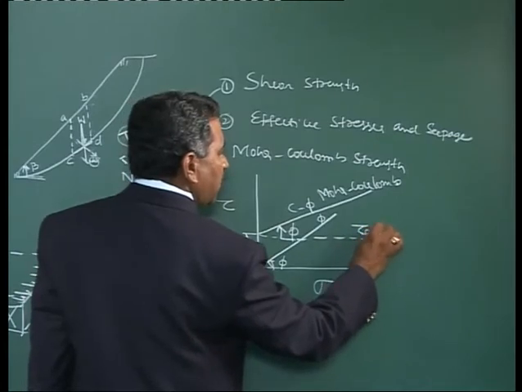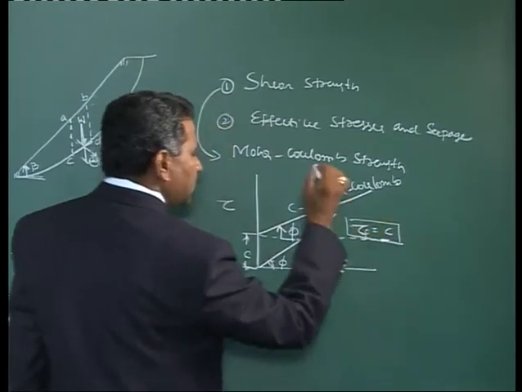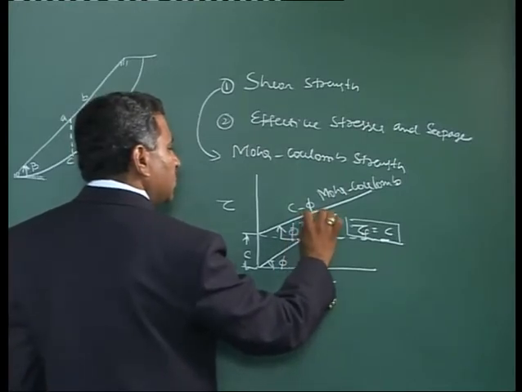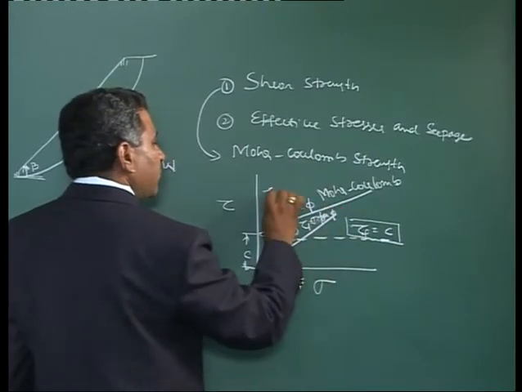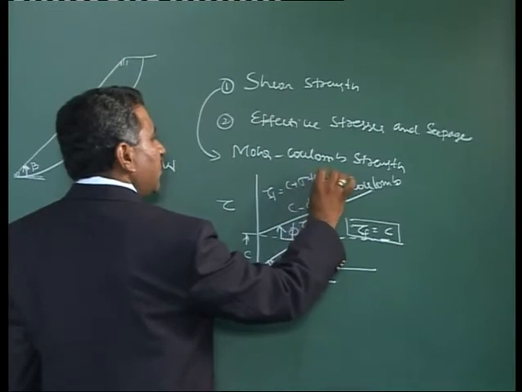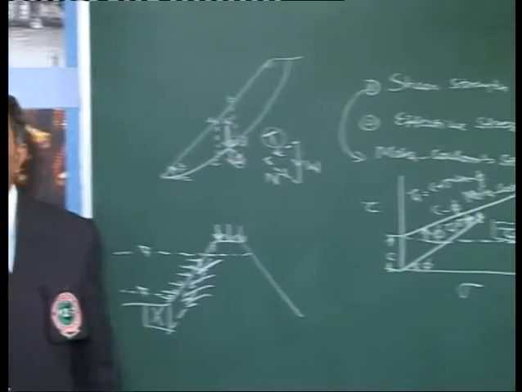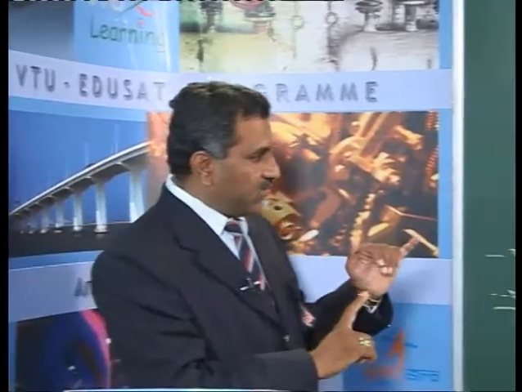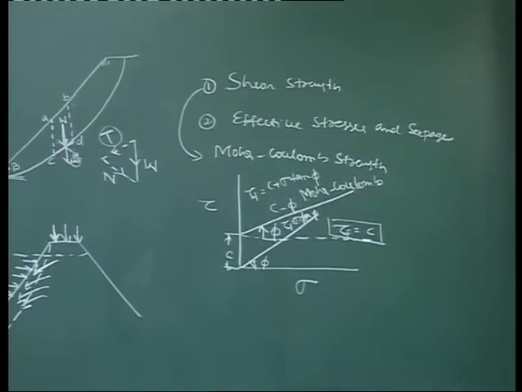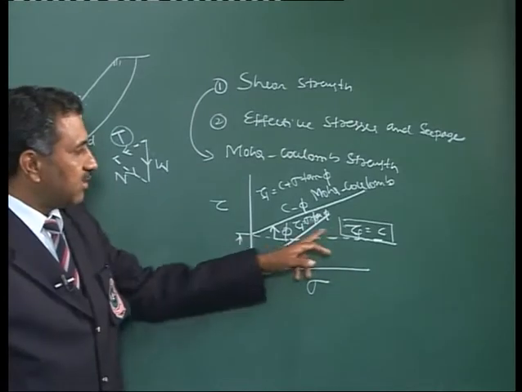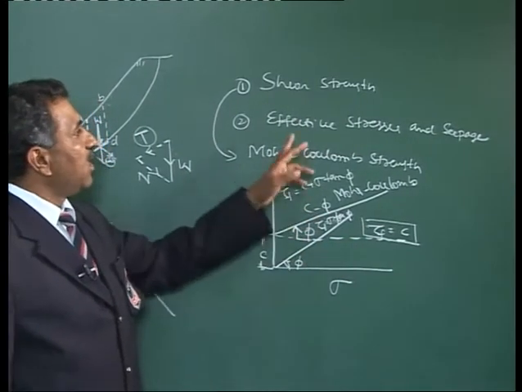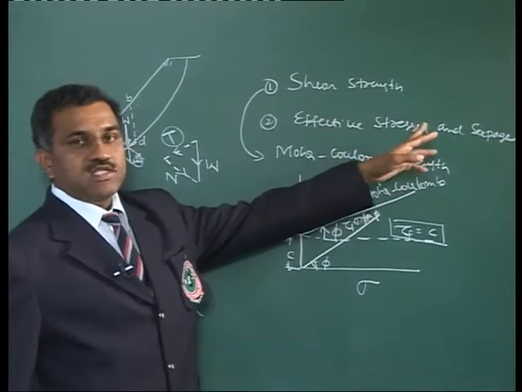So where my shear strength tau F will be equal to C. This knowledge I will be using. Tau F equals C plus sigma times tan phi. If it is a cohesionless soil, my tau F equals sigma times tan phi. If it is a pure cohesive soil, my tau F equals pure cohesion C. And if it is a C phi soil, my shear strength is given by C plus sigma tan phi. These three concepts I will be using in this chapter. That's number one. I will also be using the concept of effective stresses and seepage.